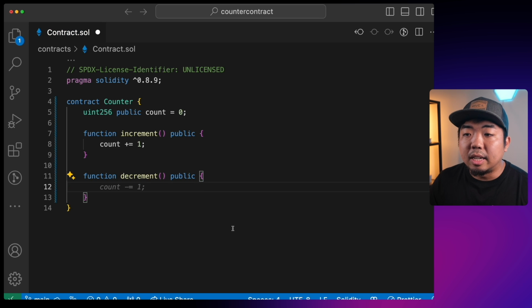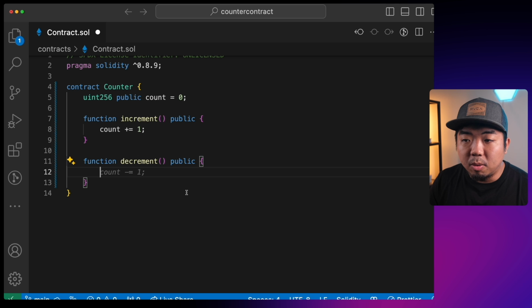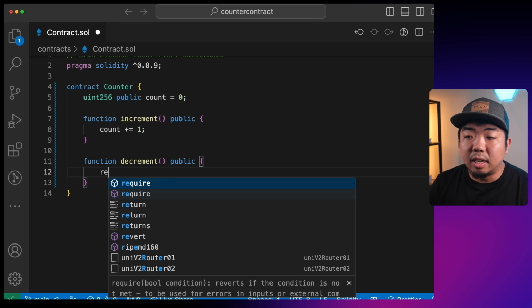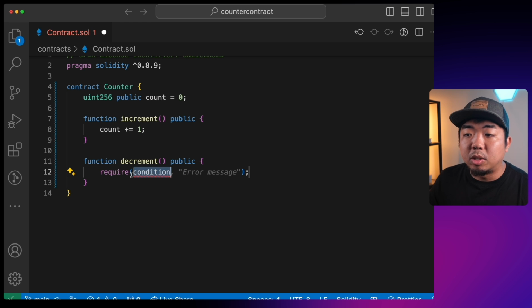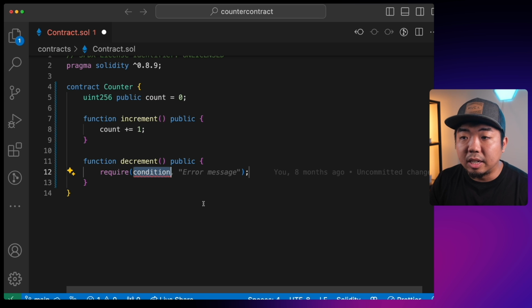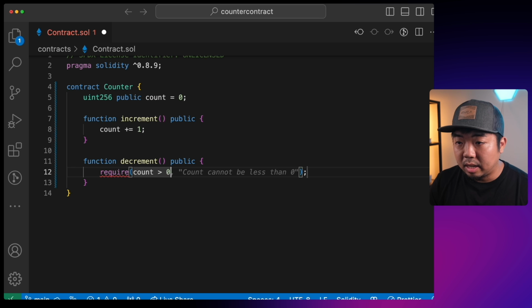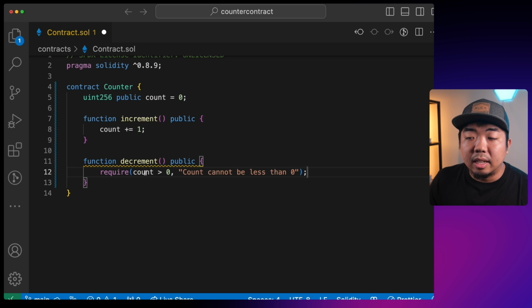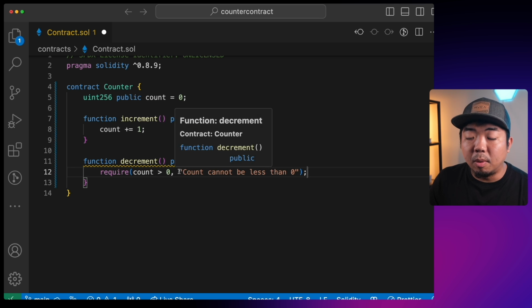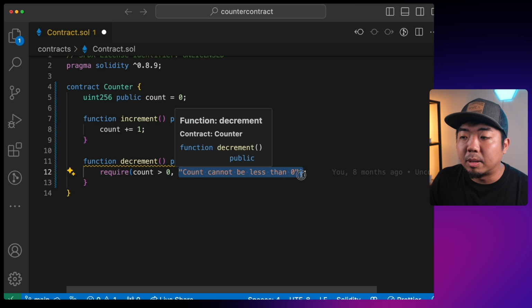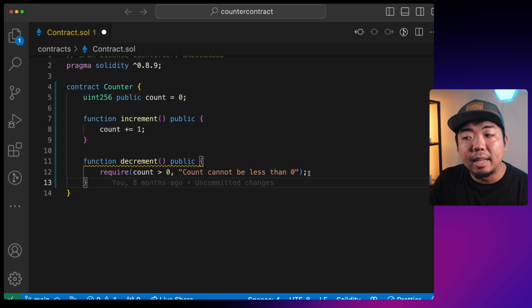Now in the decrement, we're going to add a few more things because we don't want to be able to decrement below 0. We don't want it to be a negative number. We only want to be able to keep positive numbers. In Solidity, we can use require, which lets us require a specific condition. So in this case, we want the count to be greater than 0. And if it is equal to 0, we'll present the error saying count cannot be less than 0.